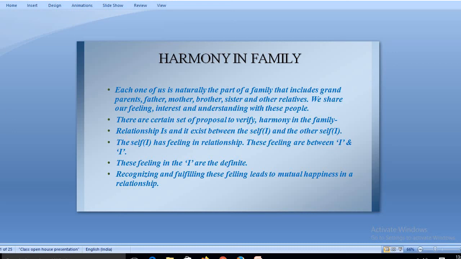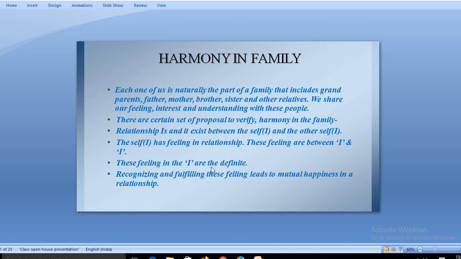Harmony means that you understand the other person very well, and you are able to share your views, your ideas, your thoughts with the other person very frankly and without any hesitation. So this is harmony in the family, where people stay in a family with everyone around, collectively, all together.